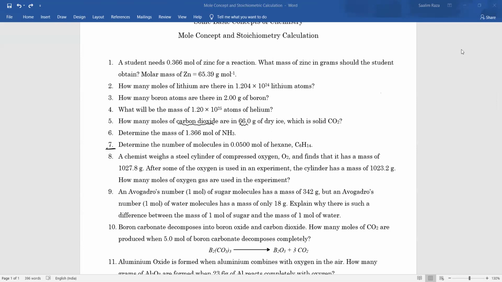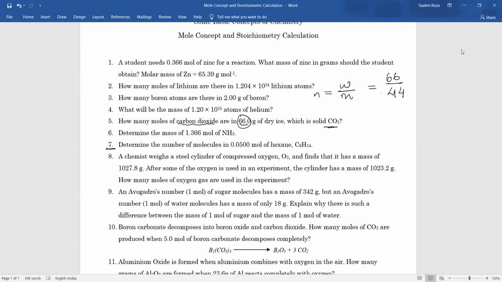Okay, let us see this question now. How many moles in 66 grams? So the number of moles is equal to given mass by molar mass. So what is the given mass here? 66 grams. What is the molar mass of CO2?